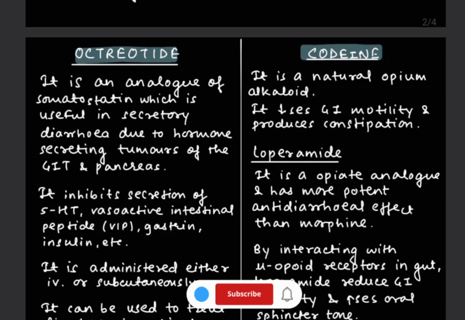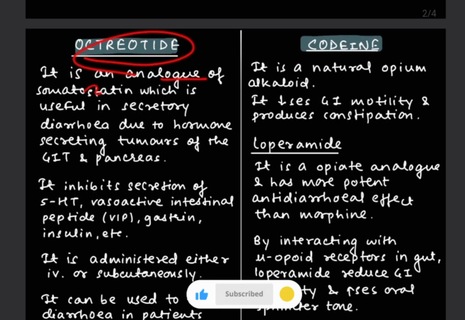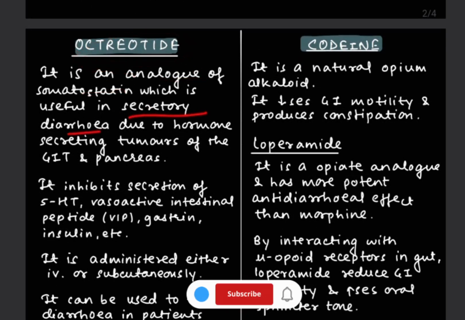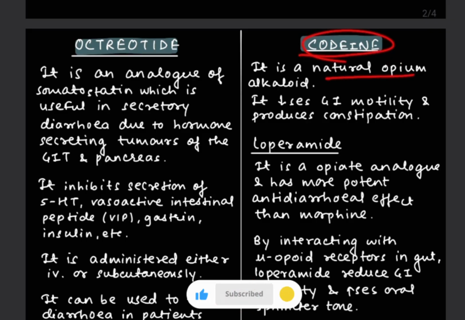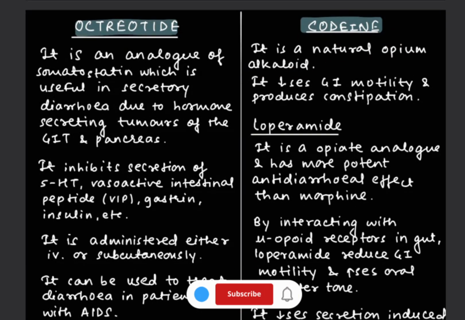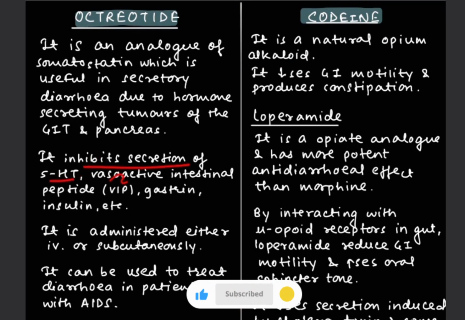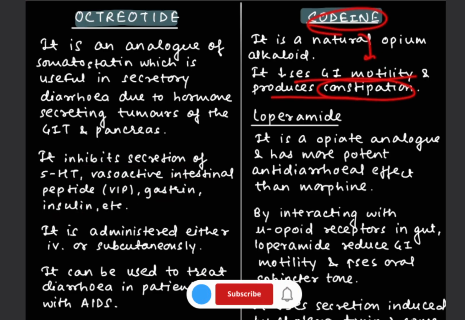Now we are going to see about octreotide and codeine. Octreotide is an analog of somatostatin and it is useful in secretory diarrhea. Whereas codeine is a natural opium alkaloid. Now what are the functions of these? Octreotide inhibits the secretion of 5-HT, vasoactive intestinal peptide, gastrin and insulin. Whereas codeine decreases the GI motility and produces constipation.